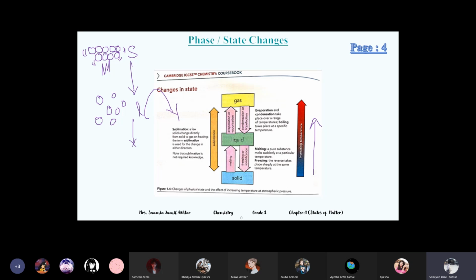And the same happens with the liquid. When we heat it and boil it, it turns into gas particles because the movement increases further. And the opposite thing happens actually, because when we give them cold temperature, the particles relax, they release their energy, and when they release their energy, they come close to each other.